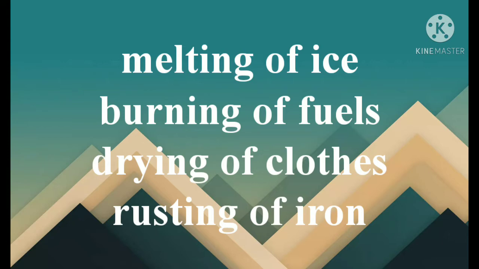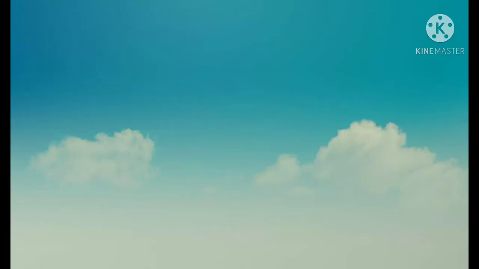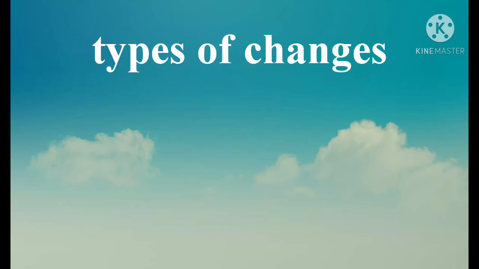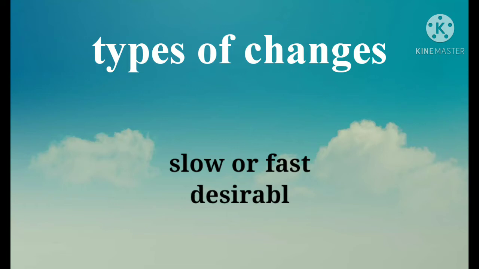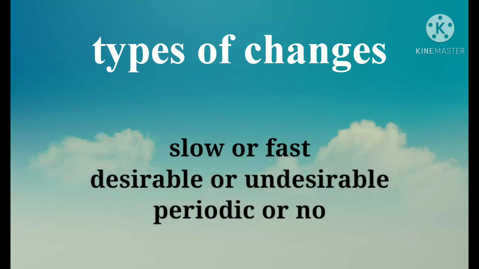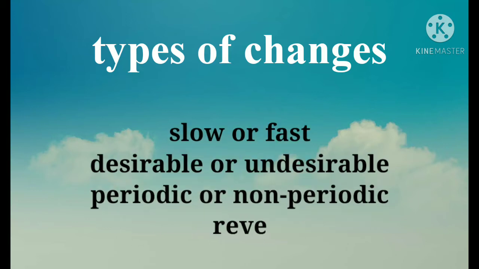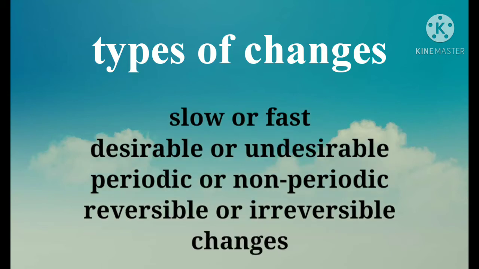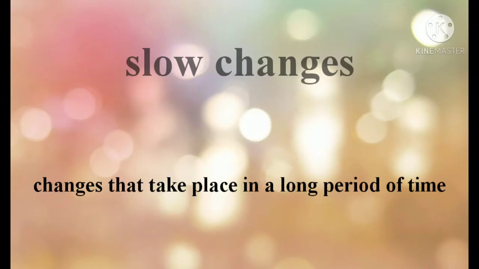Okay, now we are going to the types of changes. What are those types that depend upon the changes in our day-to-day life? The first type is slow or fast change. Second, desirable or undesirable. Third, periodic or non-periodic. And fourth, reversible or irreversible. So these are the 4 types of change we are going to study one by one. Let's start with the slow change.